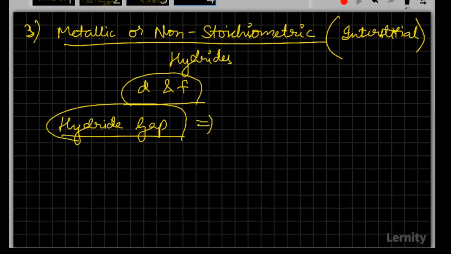First of all, the 18th group is nowhere forming these metallic or non-stoichiometric hydrides. So definitely it's not 18. We are already done with the groups of S block and P block. So the only option you have is your D block. Even in that, you have to think from 3 to 12.